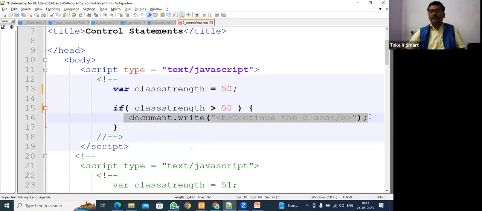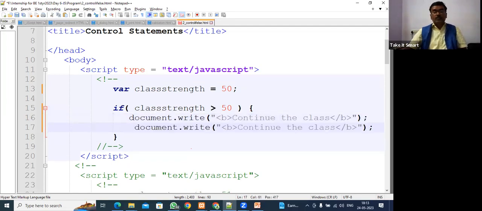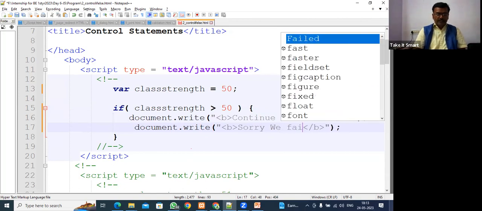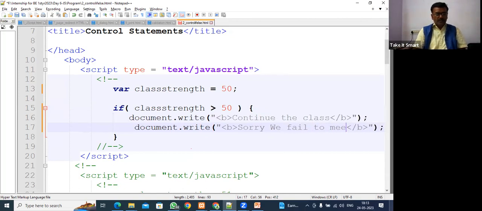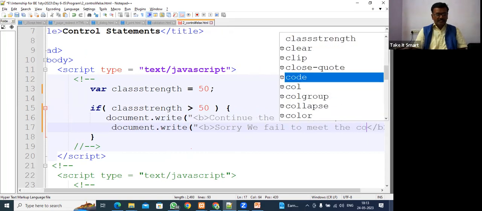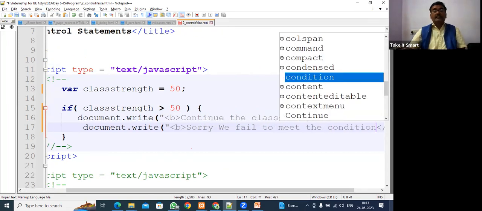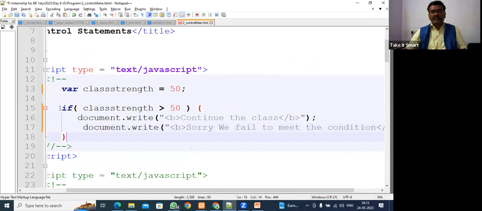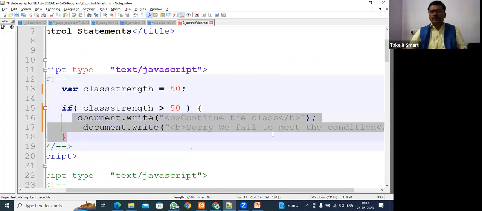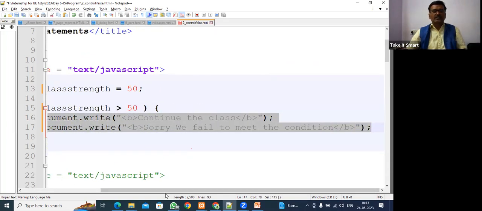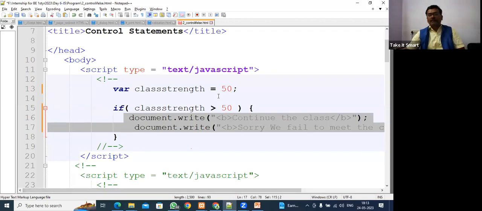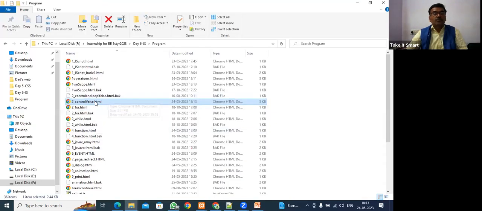See here, I wrote, "Sorry, we fail to meet the condition." So whether this part of code is going to be executed or not, it is not going to execute, because here our condition is not true. So let's run this program and see the output.